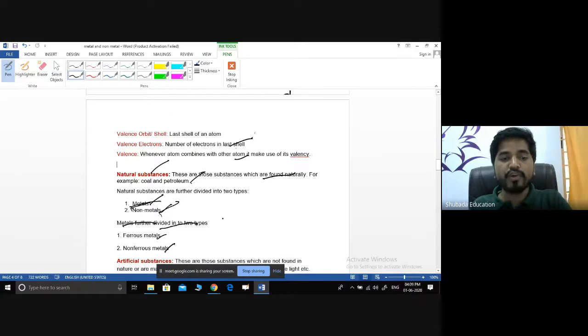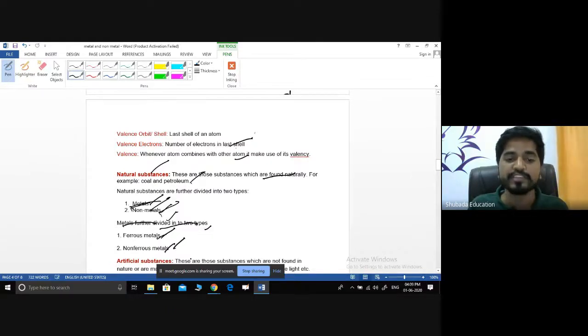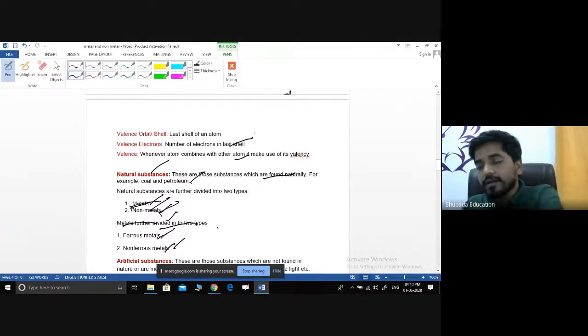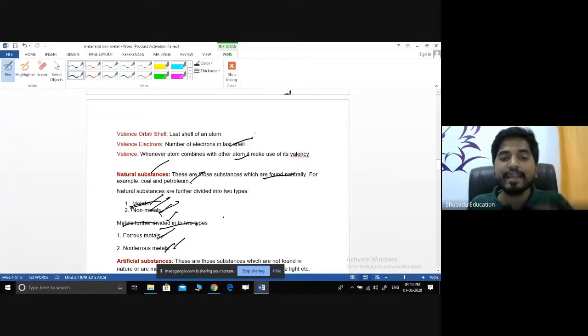Natural substances are again subcategorized into two types, that is the metals and non-metals. The metals are further classified into ferrous metals and non-ferrous metals. What are ferrous metals? The ferrous metals are nothing but those which contain iron as their main constituent material. For example, the car body contains iron. That is one of the ferrous metals.